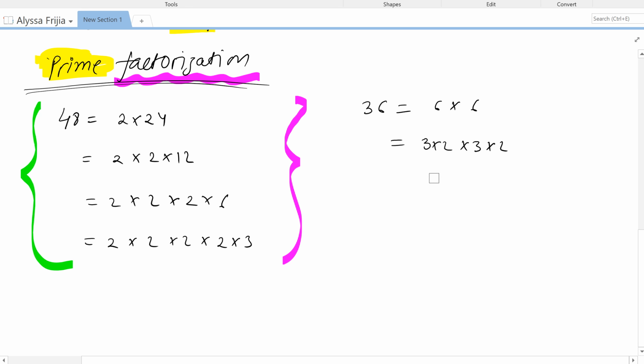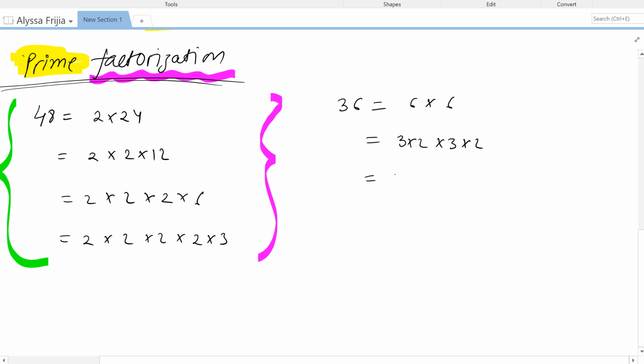Now if you look at these numbers, we have two 3's, 3 times 3. So rather than writing 3 times 3, we write all the 3's together and 2's together. So 3 times 3, we write 3 powered by 2.